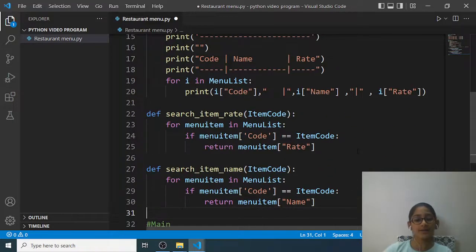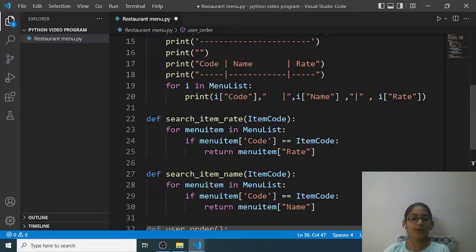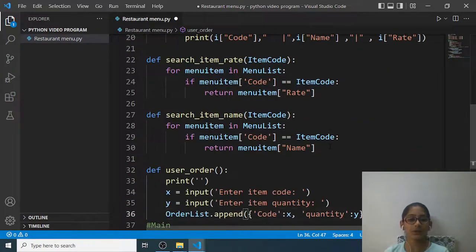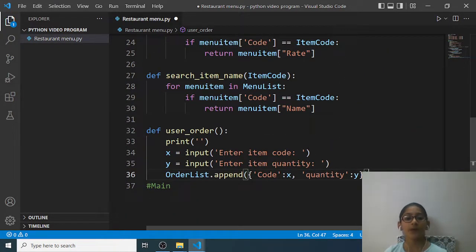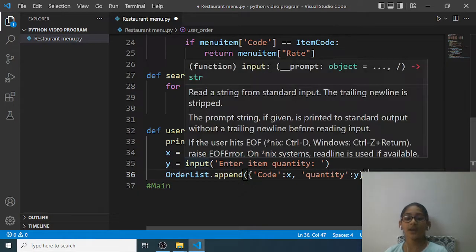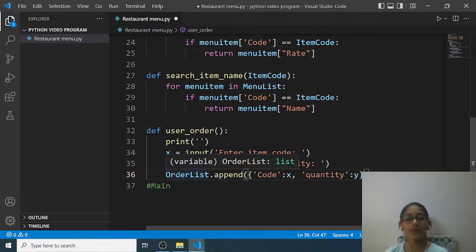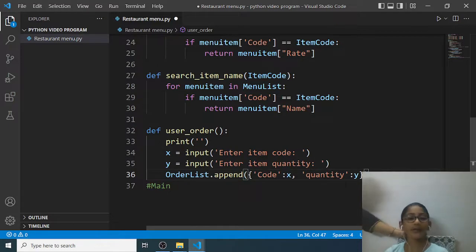Okay, next is user order. So def user order, where first it will leave a line, and then I have a variable named x, in which we will give input, enter item code, and a variable named y, in which we will give input, enter item quantity. Now we have order list dot append, where it will print the code and then print x, quantity y.